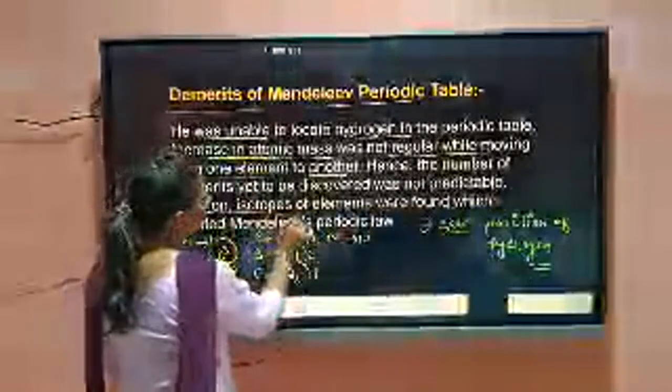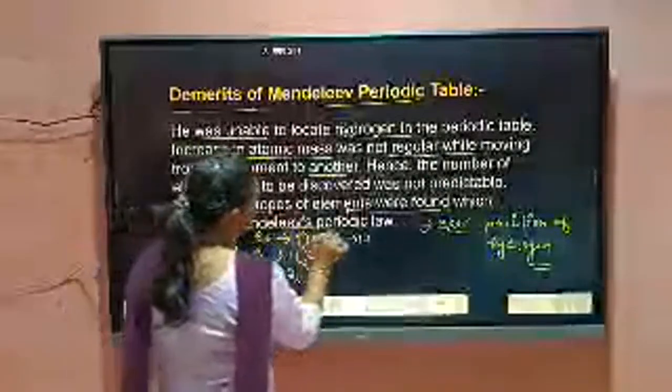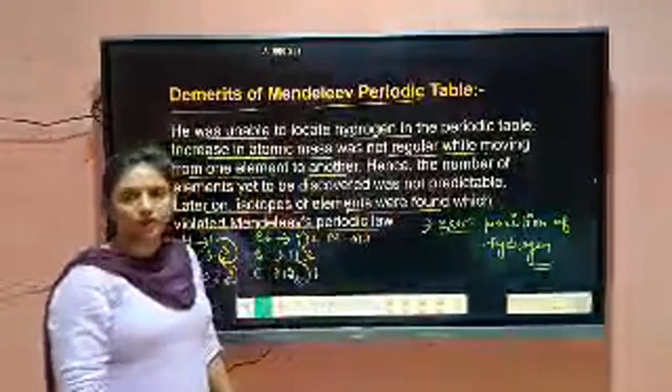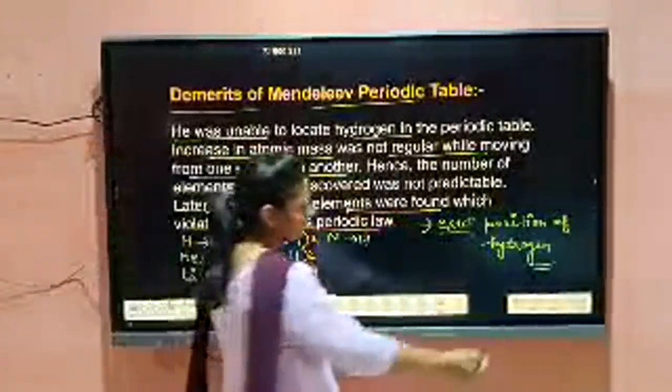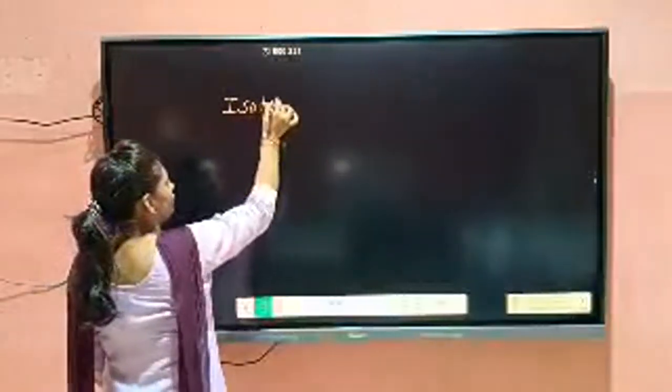Now, later on, isotopes of elements were found which violated the Mendeleev periodic law. You know very well what isotopes are. What do you mean by isotopes?